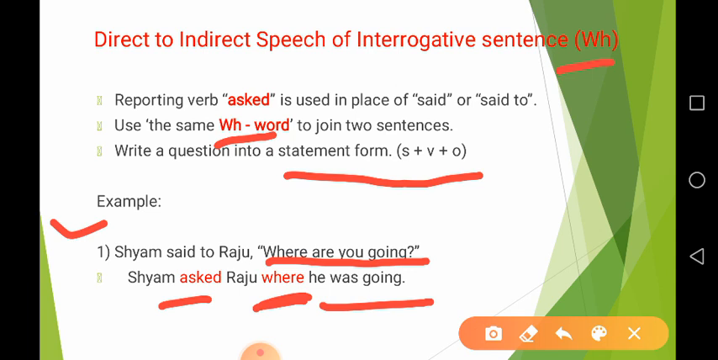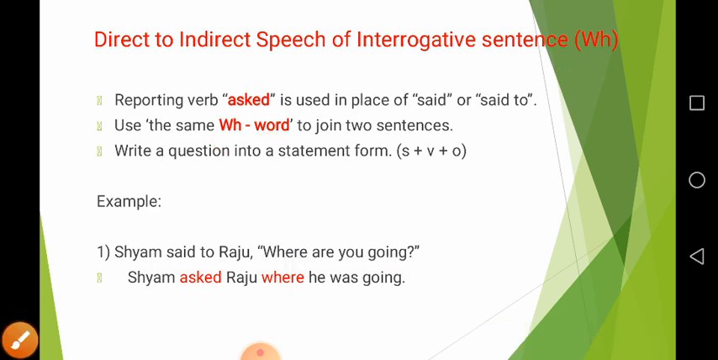Now, see what are the rules. We use the reporting verb asked, we use the same WH word to connect two sentences, and the next sentence is written in a statement form, that is, subject first. Now, let us see an example.